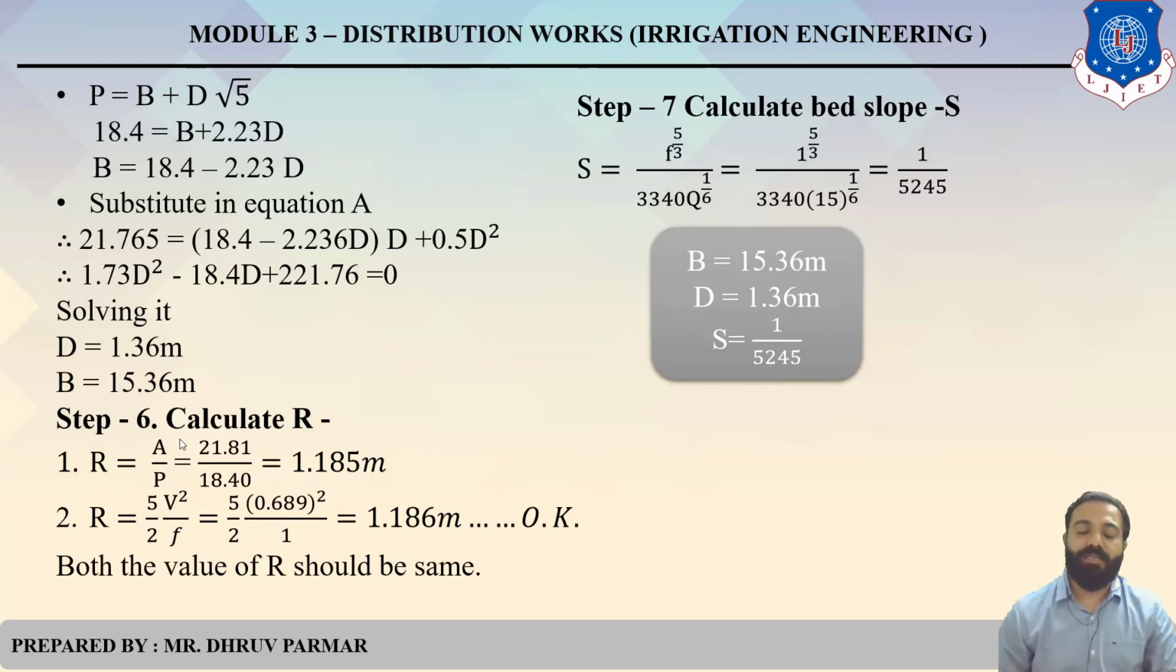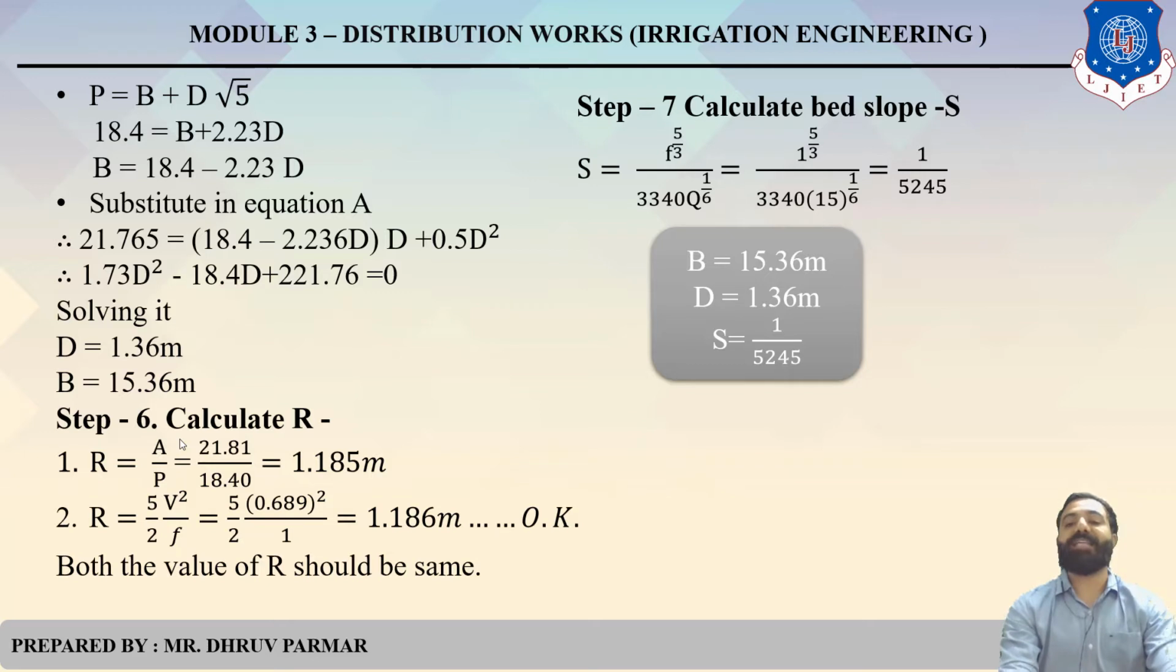First, R equals A by B, which is 21.81 divided by 18.4. So we get 1.185. And the second formula as per the list is pi by 2 B square by F. So we have B, we have F. Put in these equations. So both values are nearly the same. The design is okay. The next step, calculate bed slope.